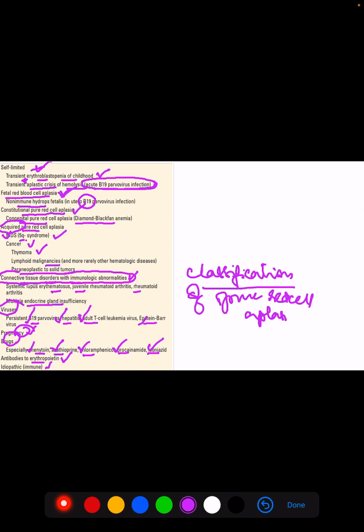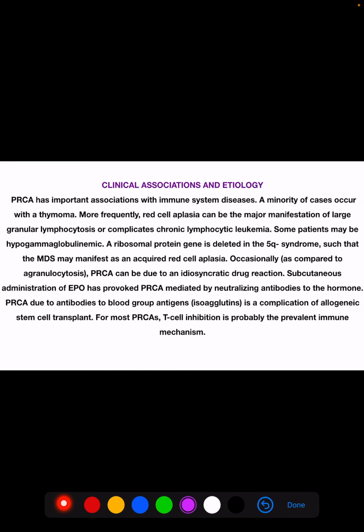So this is the classification. Constitutional pure red cell aplasia occurs in Diamond-Blackfan anemia, which is a mutation in the ribosomal protein gene. Now, clinical associations and etiology of pure red cell aplasia. Pure red cell aplasia has important associations with immune system disorders, and a minority of cases also occur with thymoma.